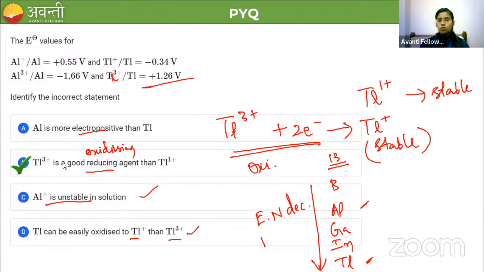Aluminium is more electropositive in the sense that aluminium can exist in 3 plus, but thallium can exist only in 1 plus. So here the positive charge is more compared to thallium. That's why aluminium 3 plus is more electropositive than thallium, so option A is also correct. Option B is incorrect because of this oxidizing reducing term. Is it clear for all of you? Shall I move on to the next question?